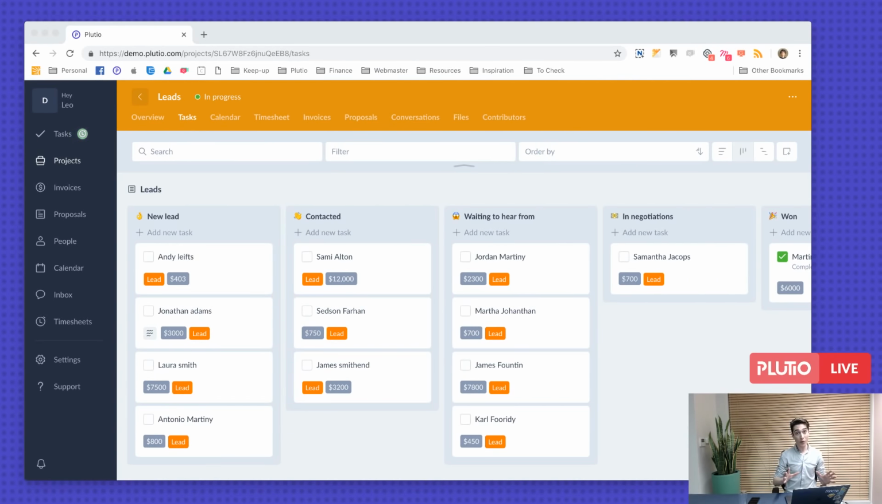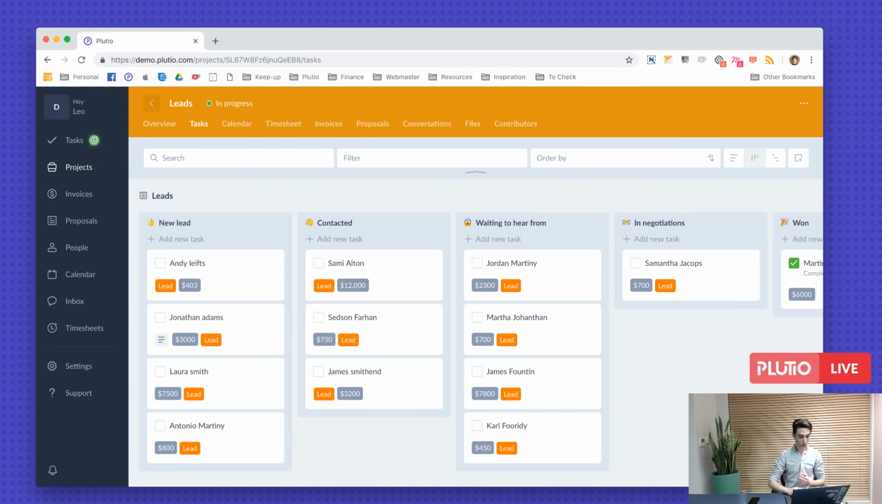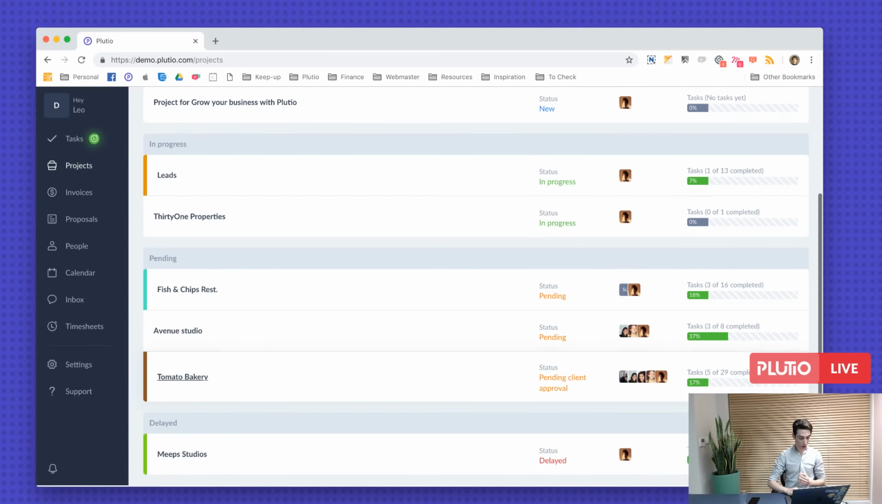We are working on the inbox as hard as we can, so I'll keep you guys updated. Reporting, exporting, importing, all that sort of stuff is coming very early 2019. Yes, these tags are set manually, which these are basically custom fields. I'm going to show you another example here.